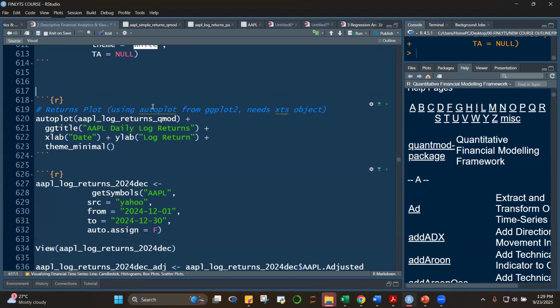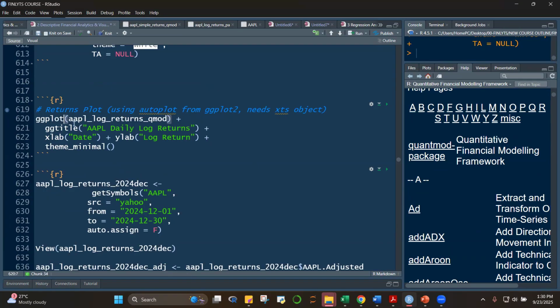There's a function from ggplot2 called autoplot. When you plot using ggplot2, and ggplot2 is very powerful, what is required is that you should have a data frame. Now, however, class, our objects, Apple log returns quant mode, this is an XTS object. So we cannot use ggplot2. Let's try, class, let's try ggplot.